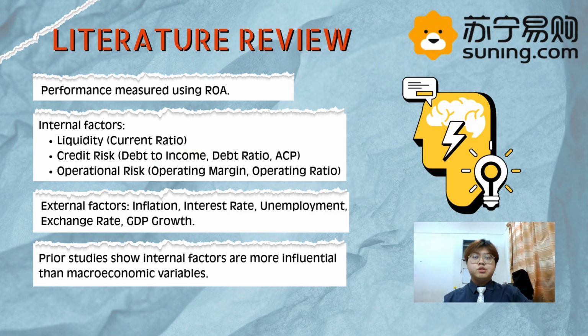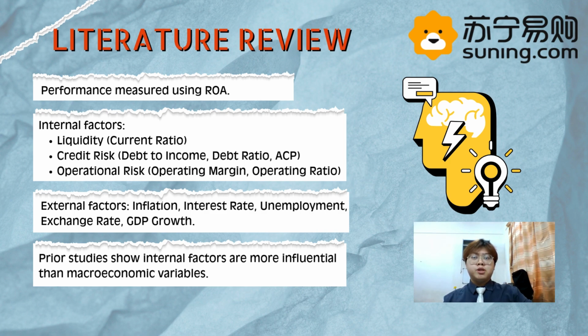Now I want to explain literature review. Past studies show that company performance is usually measured using return on assets or ROA, which shows how well a company uses its assets to make profit. Credit risk is measured using ratios such as debt to income, debt ratio, and average collection period. High debt and slow collection of money from customers usually reduce profit.